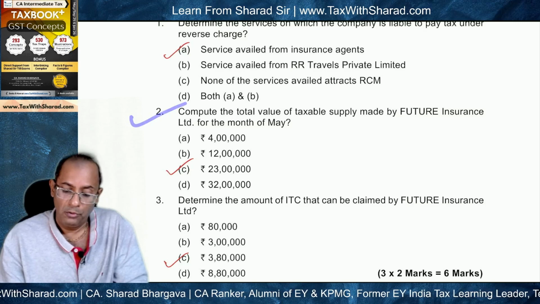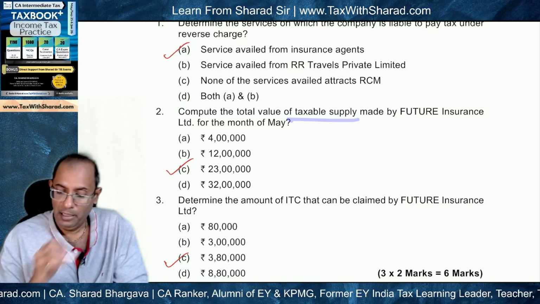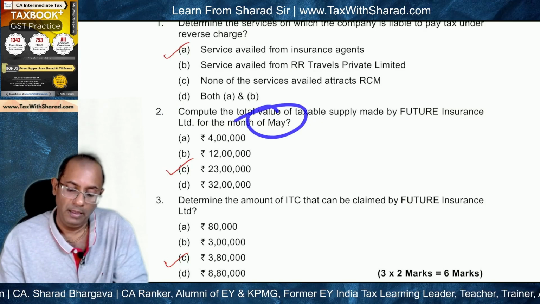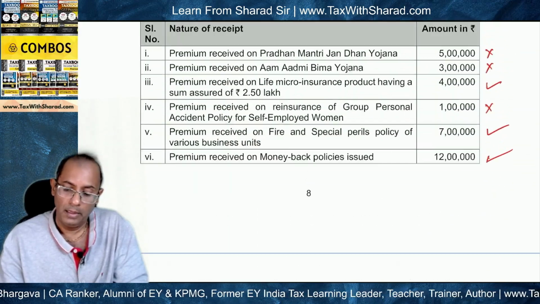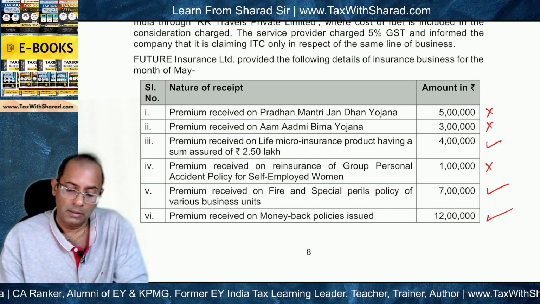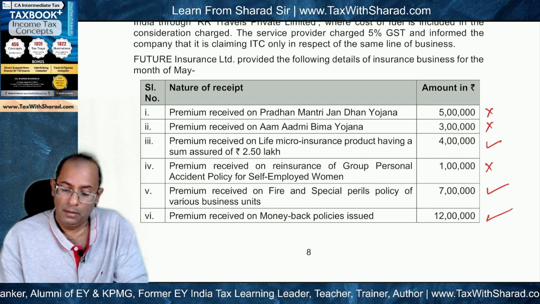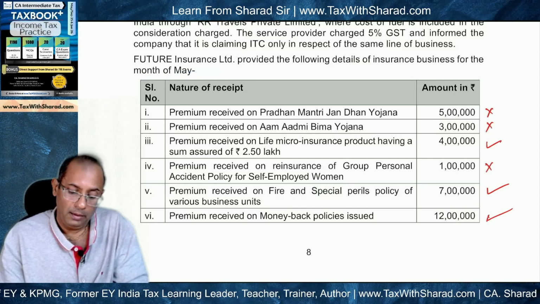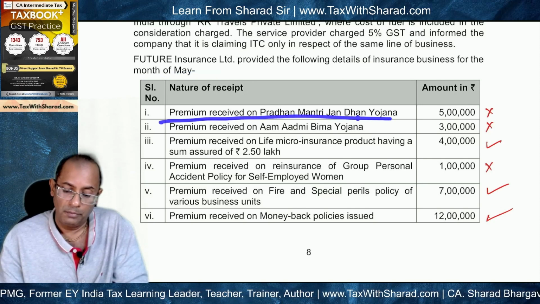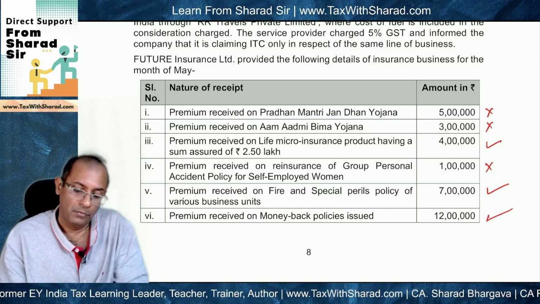Next question: compute the total value of taxable supply made by Future Insurance Limited for the month of May. And the correct answer is 23 lakh. Let's see how we arrive at 23 lakh. So this is the list, or the details, of insurance business for the month of May. And the first is premium received on Pradhan Mantri Jan Dhan Yojana.